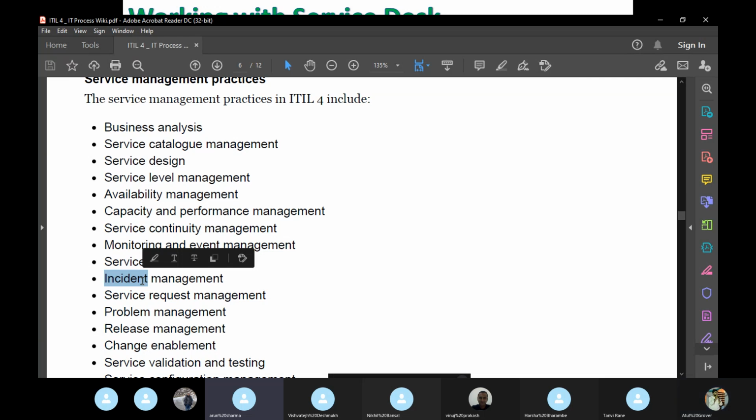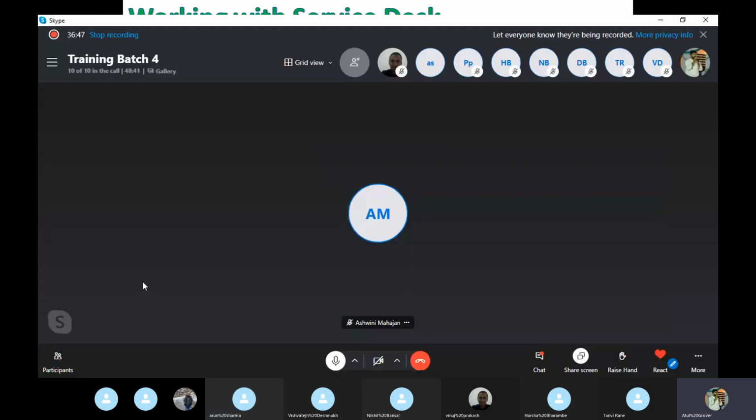So my question, or the understanding, was that the basic principles or practices of ITIL 4 need to be understood thoroughly to work on ServiceNow, right? See, it also depends on what type of customer you are dealing with. Maybe the customer already has ITIL compliance. Then they will talk to you in ITIL terms only, and that looks good because we are both on the same level. That also depends on your customer's maturity.